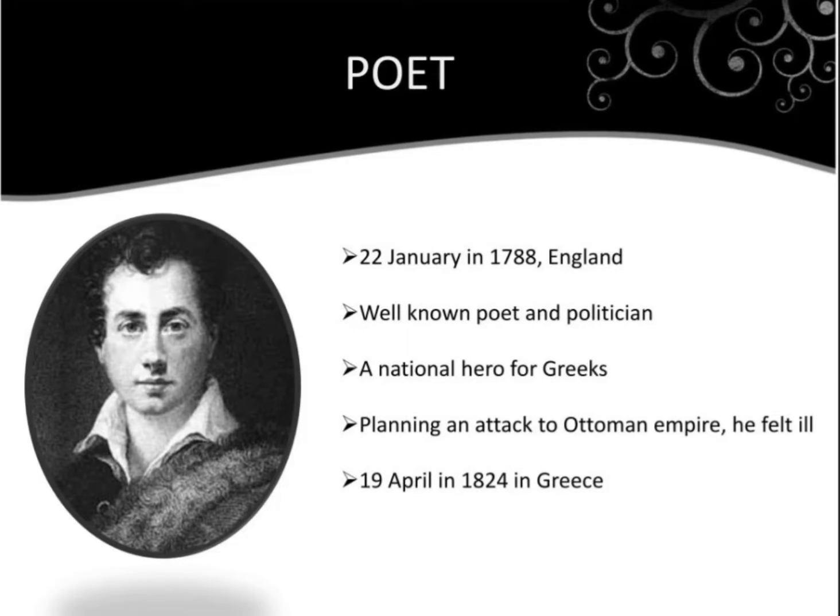So, first, we are going to discuss the poet. We know that he is a romantic poet and he was born on 22nd January in 1788 in England. So he is an English romantic poet, and he was a well-known poet as well as a politician. That is very important, and he is considered a national hero for Greeks. So Greek people admire him as a national hero, and